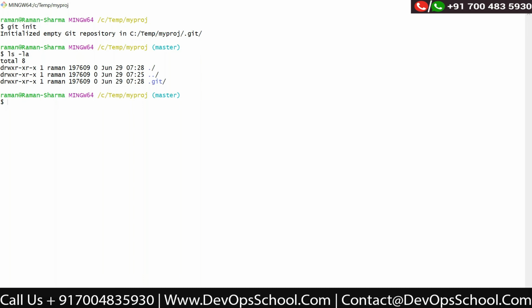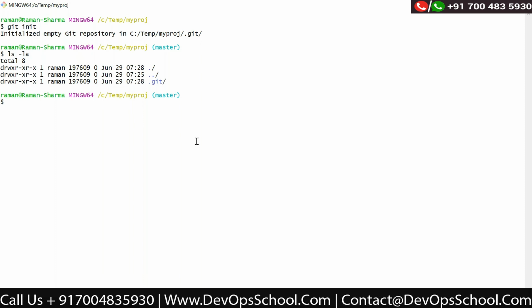It means now you can track your files in your local repository. Fine. So here this .git directory got created. Now what I will do next, I will create some file and try to save it into my local repository. But before that, when you are creating this repository the first time,